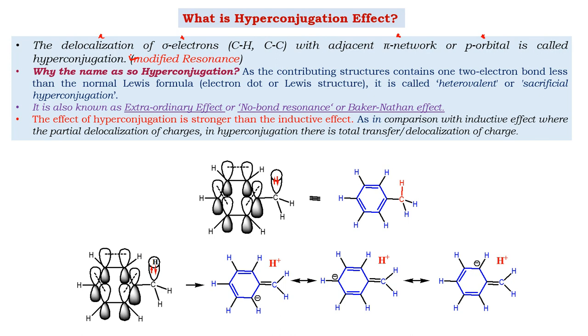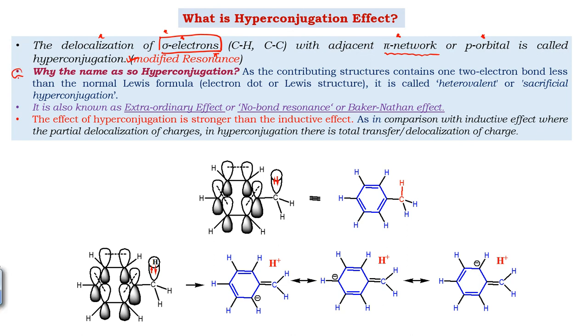So what is the concept that we are getting from this definition? This definition gives us an idea about the involvement of sigma electrons in conjugation with the pi network. We have seen that in resonance there is involvement of pi electrons, and in this case there is involvement of sigma electrons. So there is just a marginal change: in resonance we are dealing with pi electrons with the pi system, and in hyperconjugation it is the involvement of sigma electrons with the pi system. Therefore it is called a modified resonance.